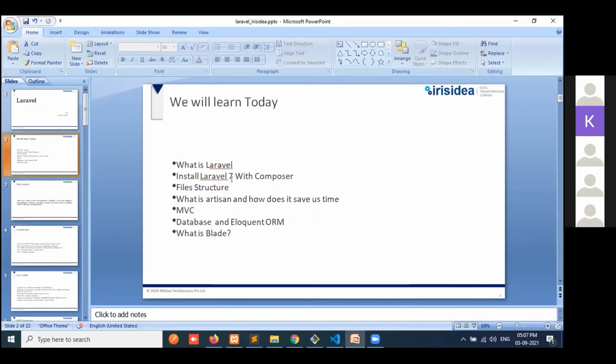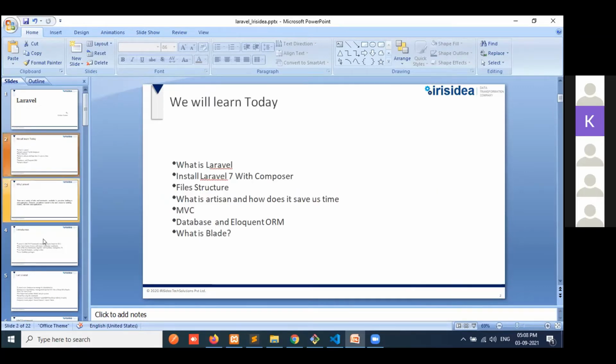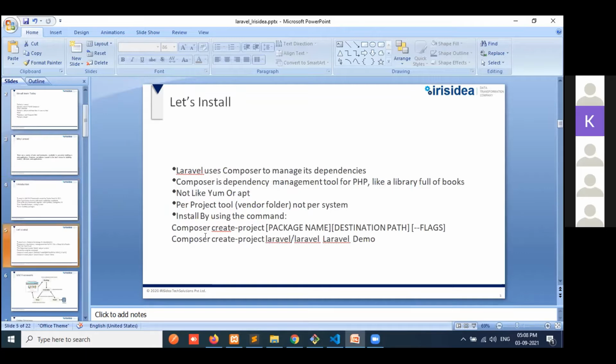So how to install Laravel 7 with Composer? First we need to install Composer to manage its dependencies. Composer is a dependency management tool for PHP, like a library full of books, not like YUM or APT.